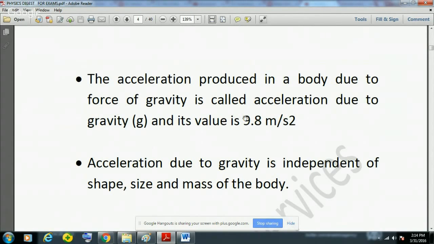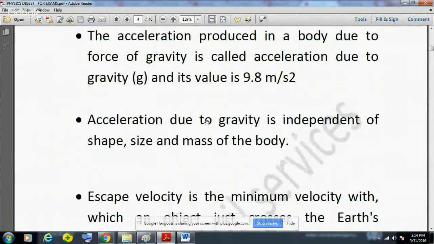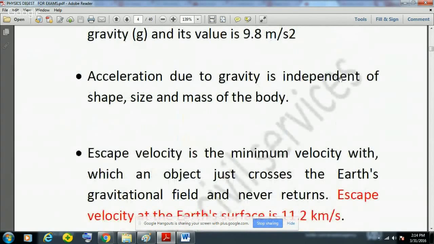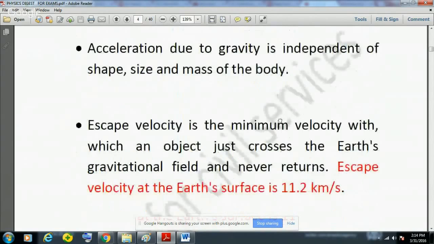The value of g is not constant everywhere on the earth. It varies. We'll see some facts. And acceleration due to gravity is independent of the shape, size and mass of the body.